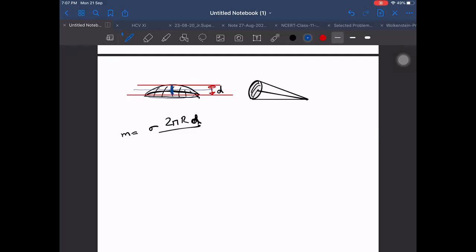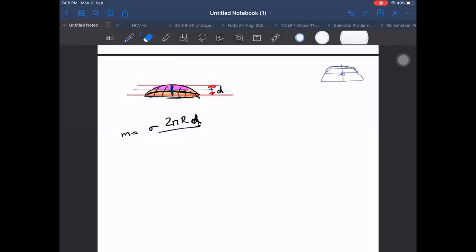Reason is this. It is varying vertically, and it is varying equally. If I take this upper 50% portion and the lower portion, these both areas will be equal as long as the distances above and below are equal, d by 2, d by 2. And if these areas are equal, then corresponding masses will be equal. If masses are equal above and below, then it is equally distributed along the y-axis. They may be distributed in a different way along other axes, but along the y-axis the distribution is equal in equal lengths. Then exactly at the midpoint the center of mass will be located along the y-axis. This is how we can find its location.